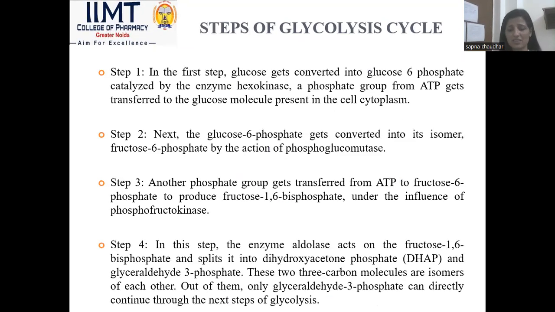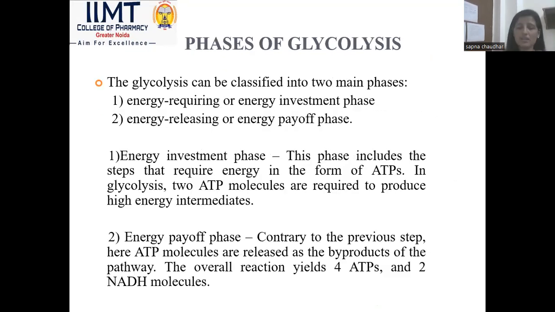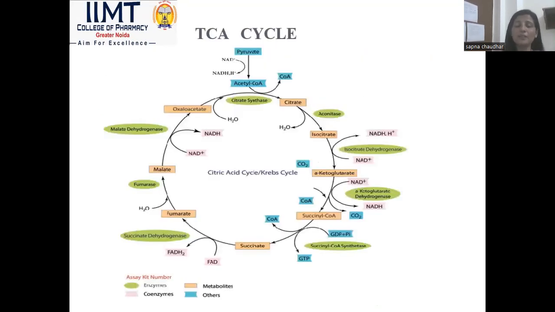The second cycle is simply called the TCA cycle. Another name for the TCA cycle is the Krebs cycle, or citric acid cycle. In this cycle, firstly, pyruvate is converted with the help of a coenzyme. Pyruvate is converted into citrate with the help of the enzyme citrate synthetase, with one water molecule. When citrate is converted into isocitrate, one water molecule is formed, and the enzyme that catalyzes this reaction is aconitase. Citrate and isocitrate are isomers of each other.